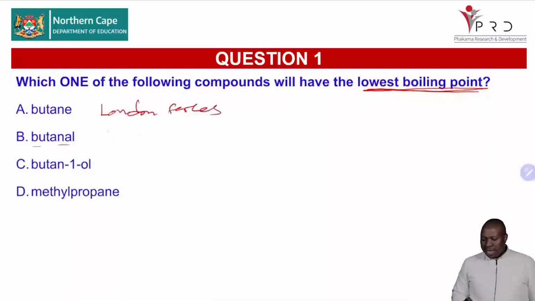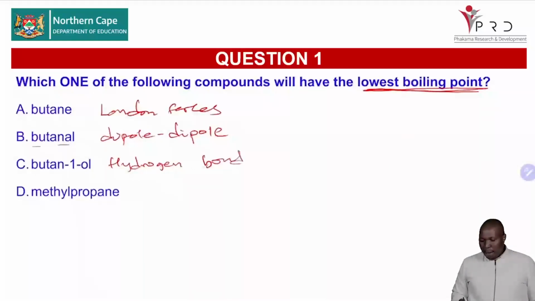Aldehydes and butanol have London forces and dipole. So you will always refer to the highest strength force that they have, which is dipole forces. And then butan-1-ol has hydrogen bonding.